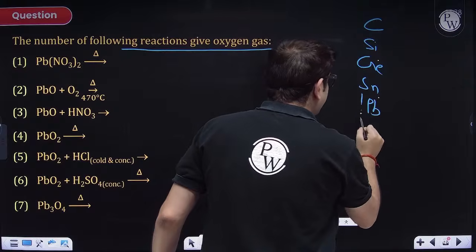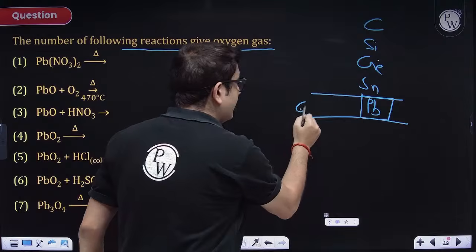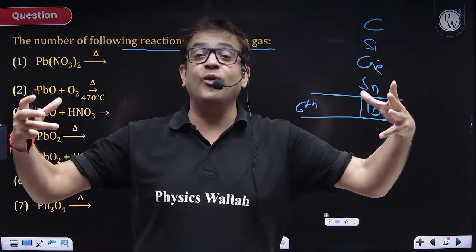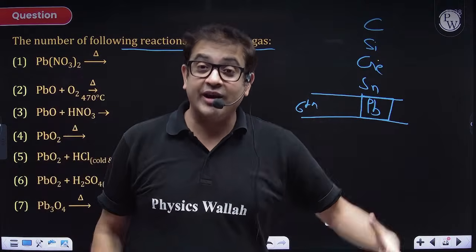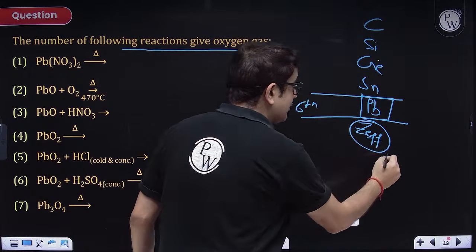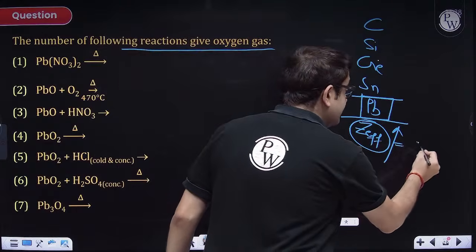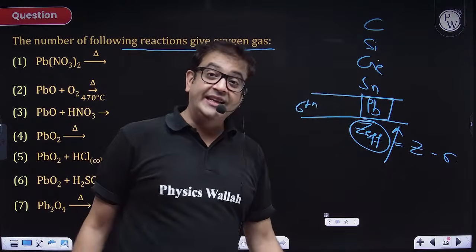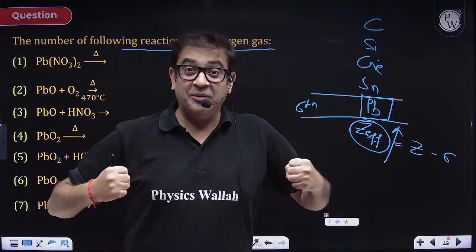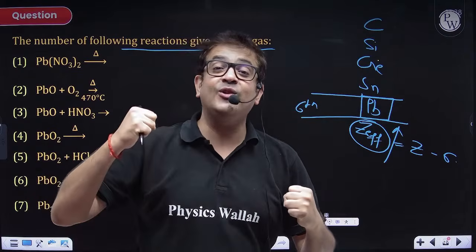Sir, lead is the last element. It belongs to the 6th period. And because it belongs to the 6th period, before filling of lead, the very first time, the f block elements are also filled. So the Z effective, the effective nuclear charge of Pb is very high, which is nuclear charge minus shielding, because of the filling of d and f electrons. Because of such high effective nuclear charge, the nucleus of lead is so strong that it will not allow